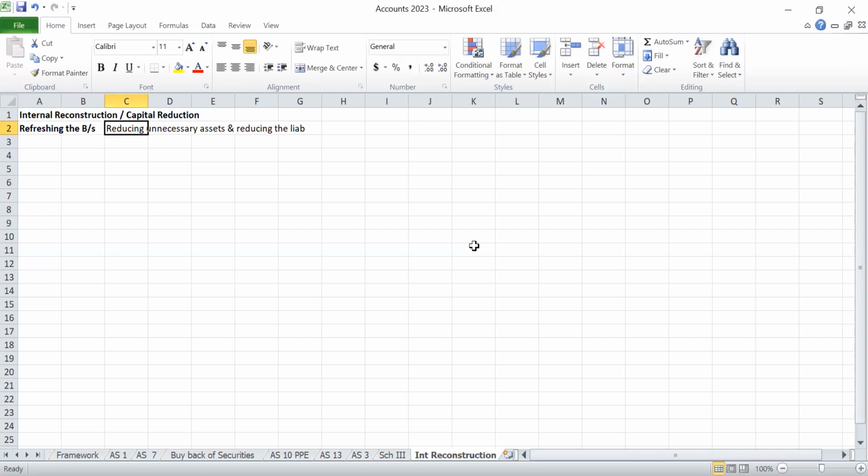Sometimes the shareholders also reduce their claim. They have a face value of 10 rupees, and sometimes it will be reduced from 10 rupees to 5 rupees, 8 rupees, like that. So this is the process of internal reconstruction.